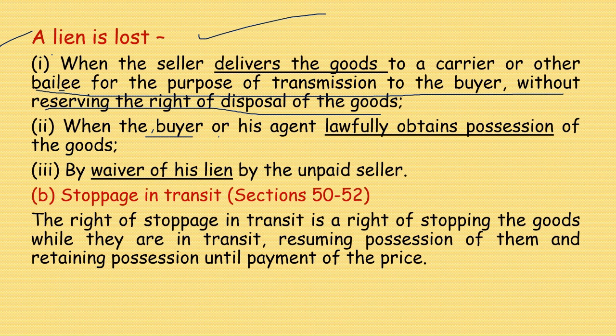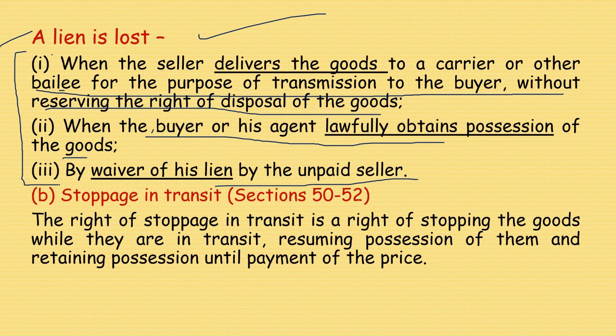When the buyer or his agent lawfully obtains possession of the goods. By waiver of his lien by the unpaid seller. These are the circumstances in which a lien is lost.